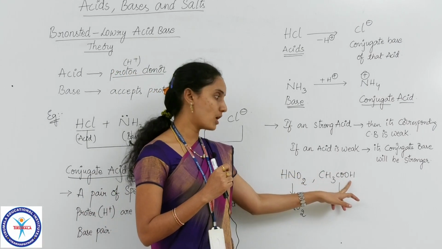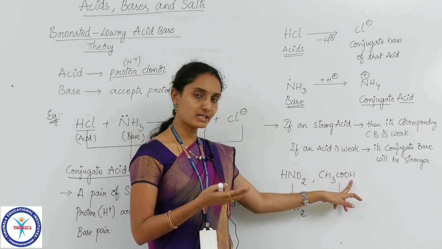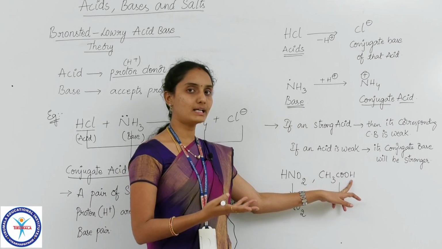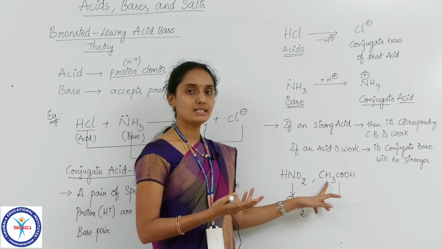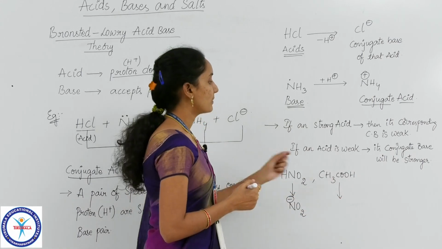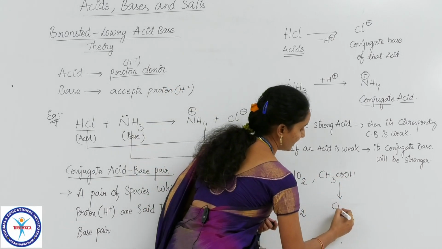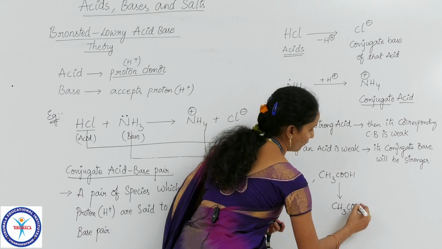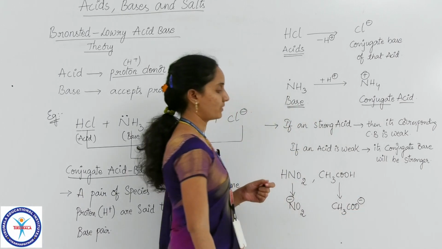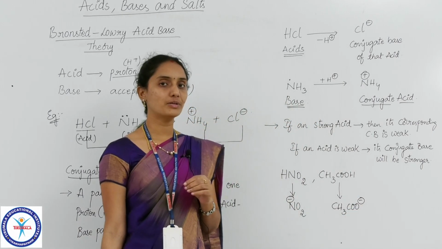So the OH bond is weaker and can be easily cleaved when compared to the CH bond. So the proton leaves from here. So the conjugate base of this acid is the CH3COO minus ion.